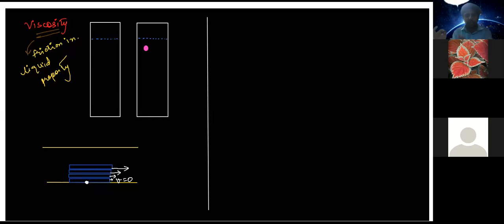Let me give you a very real-time example, that of honey and water. So Karuna, which one do you think would flow very easily from a jar? Let's say I have a jar. One jar has honey in it and another jar has water in it.